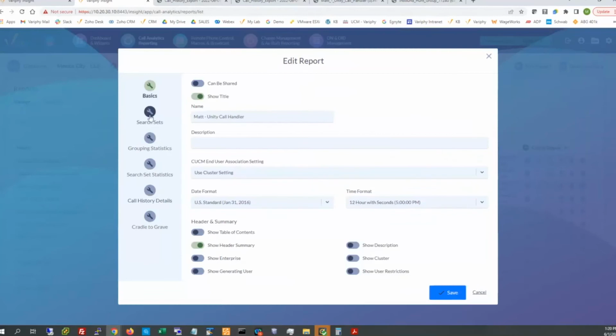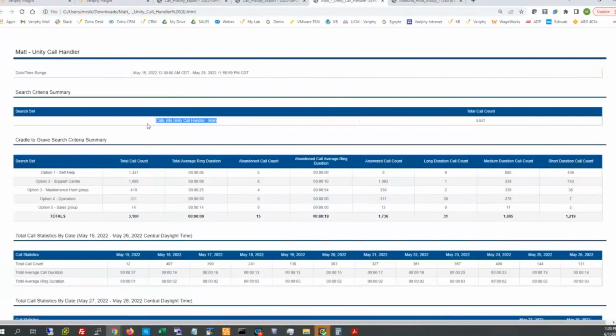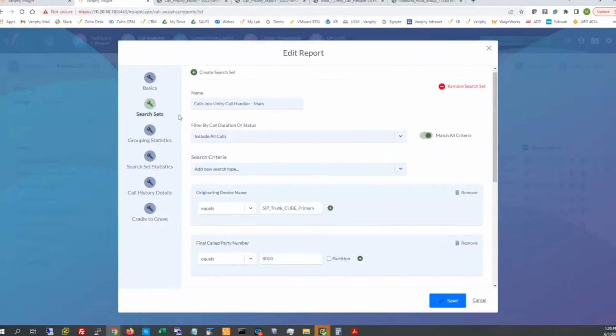Here we go. Okay, so for my initial search set for this report, I'm calling it calls into Unity call handler - main. I can see over this time frame that 3,651 calls were presented to this handler. What we're using within the report to pull that is keying off of, well, I could have done it a couple different ways, the final called party number equaling the 8,000, or the first leg that we were looking at in those sequences just a few minutes ago.